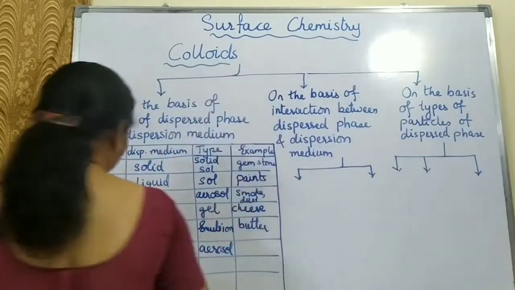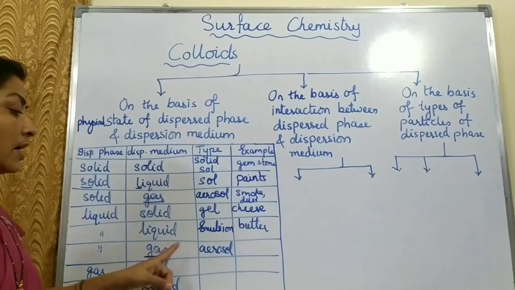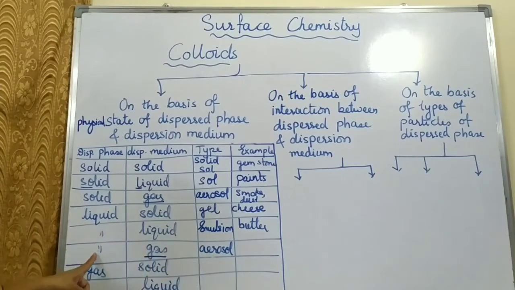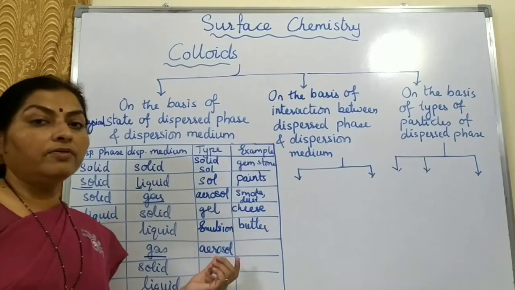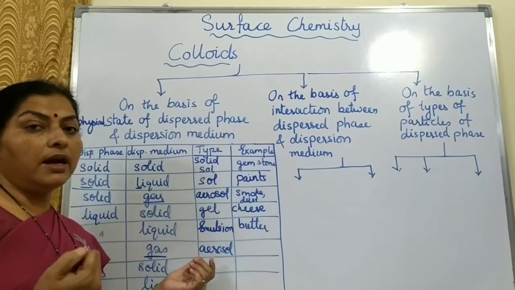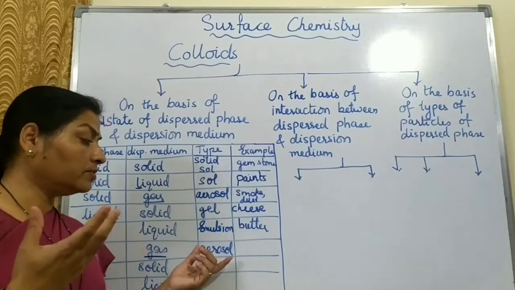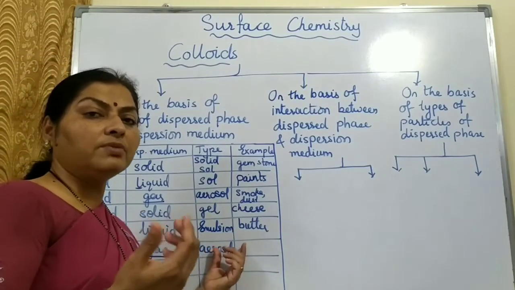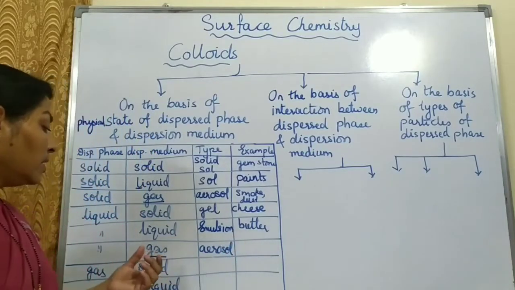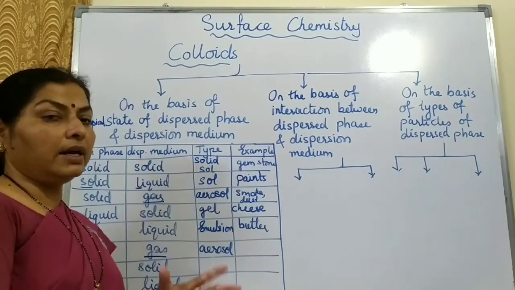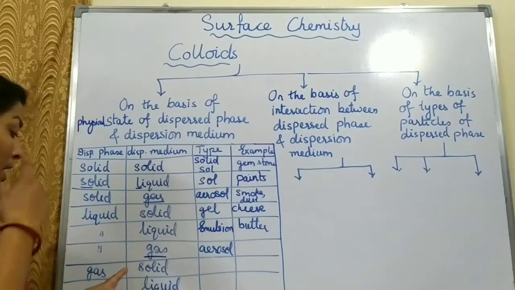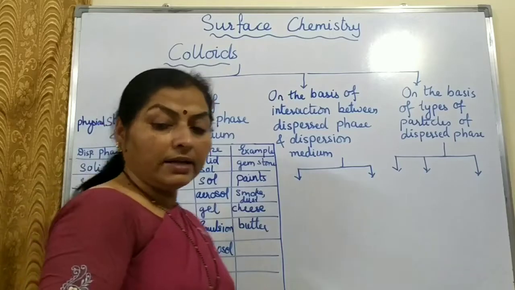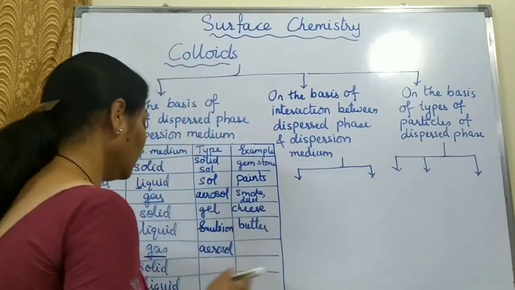The next example is liquid in gas. Liquid in gas, again, is aerosol. Any kind of sprays, like perfumes and deos, will come under aerosol. Liquid is sprayed in the air, so it is an aerosol. Then gas in solid. An example of this is pumice stone.